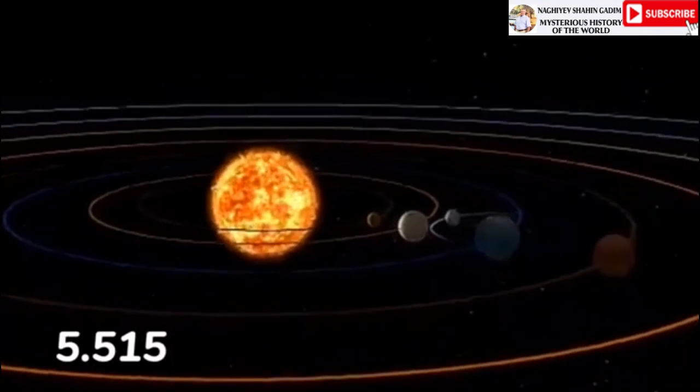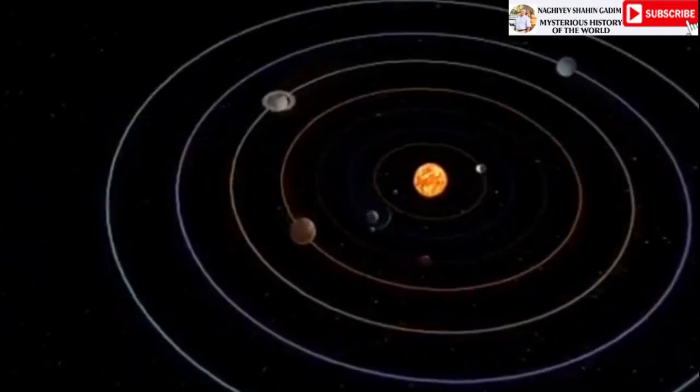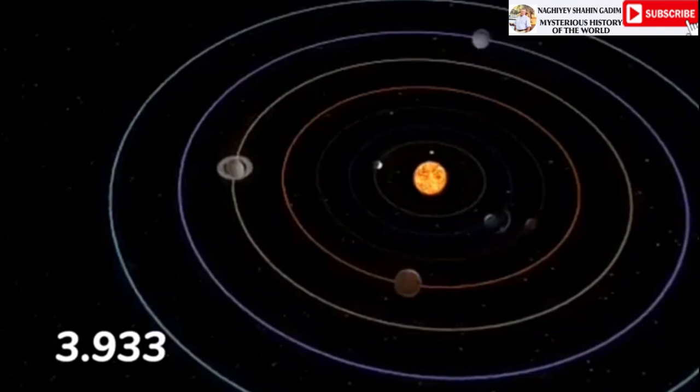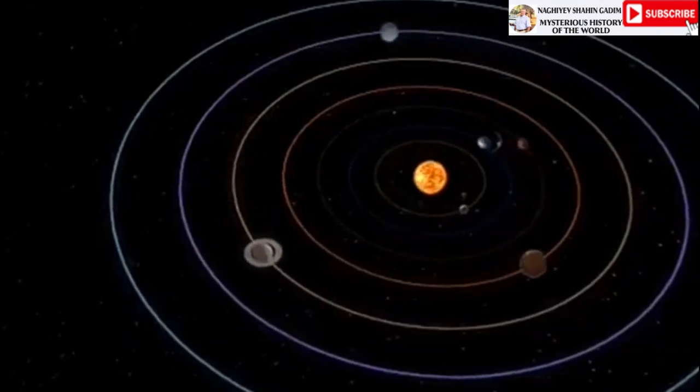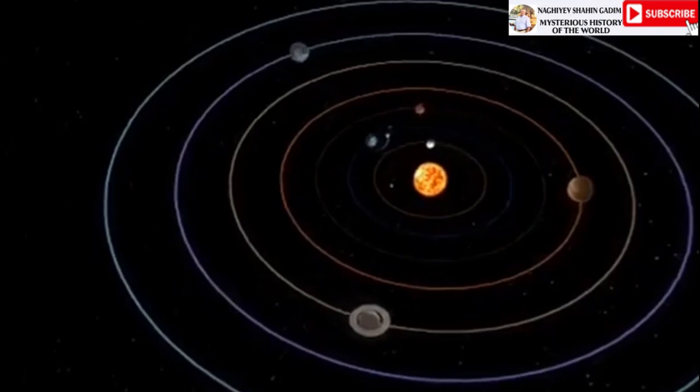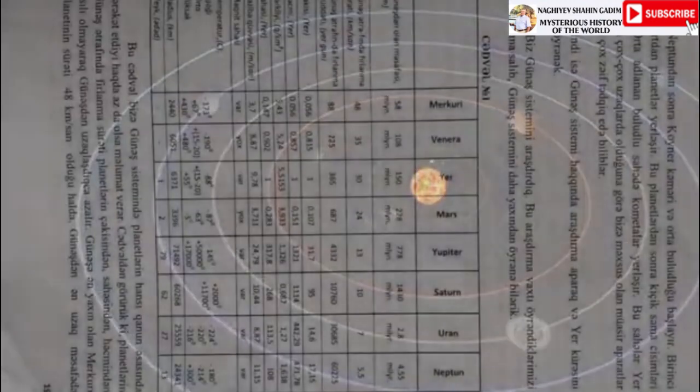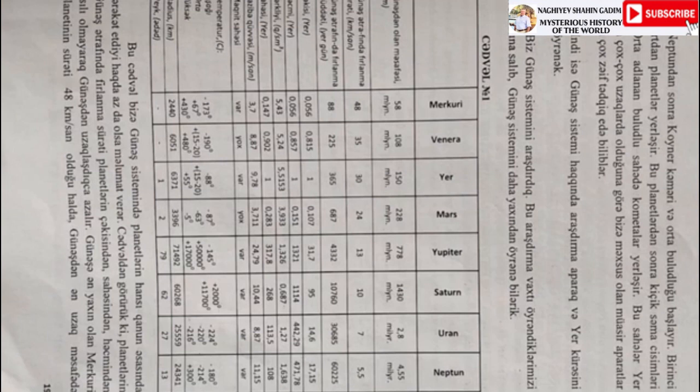According to the laws of physics, the temperature of the planets should be adjusted according to their distance from the Sun. That is, the temperature of the planets should be high in the part closest to the Sun, and the temperature should decrease as they move away from the Sun. Compliance with this law has been paid in parts, north and south of all planets. At the poles, the temperature is negative, that is, the temperature is low. On Mars, the average temperature is positive, that is, the average temperature is between positive 20 degrees Celsius and positive 70 degrees Celsius. On Mars, the average temperature is minus 63 degrees Celsius.